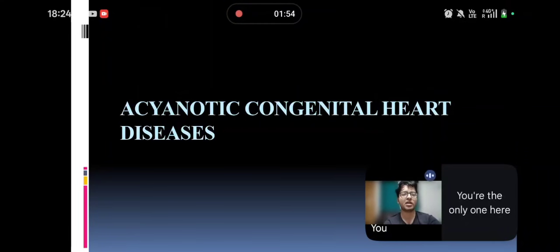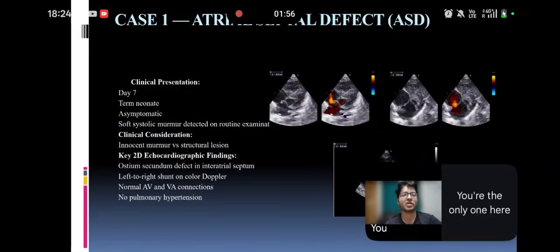Acyanotic congenital heart diseases which were there. Case 1 is atrial septal defect, ASD. A term neonate on day 7 of life, usually asymptomatic, came with a soft systolic murmur which was an innocent murmur. On 2D echocardiography, there was an ostium secundum defect on the interatrial septum with left to right shunt on color Doppler study. With normal AV and VA connections, no pulmonary hypertension was seen on the echocardiography.